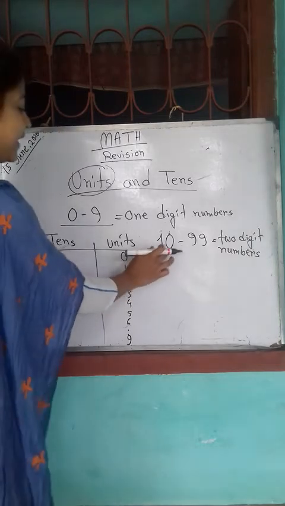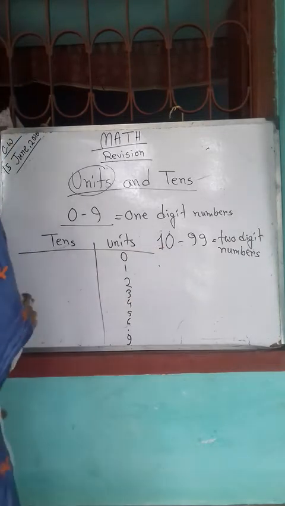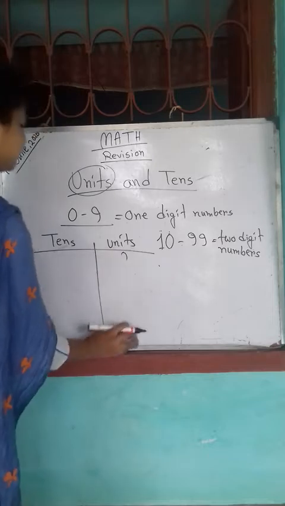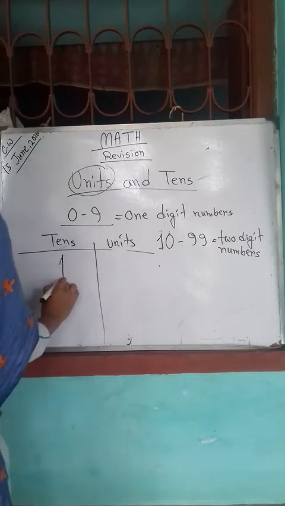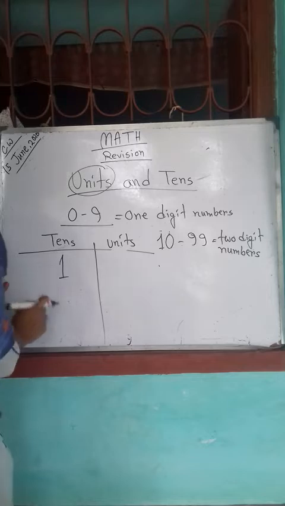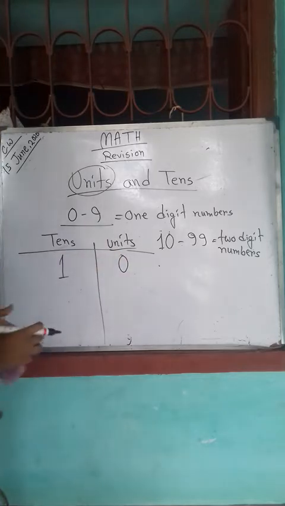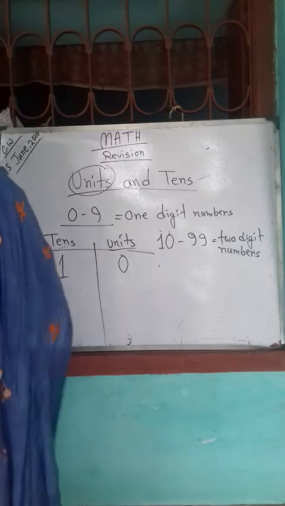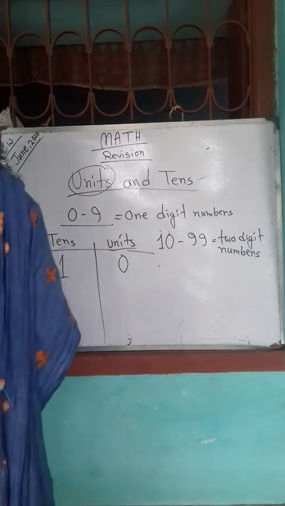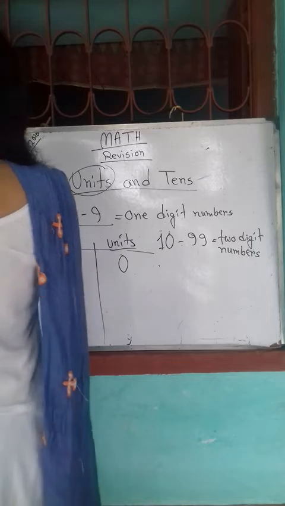See, if we write 10, 1 will be in the tens place and 0 will be in the units place.